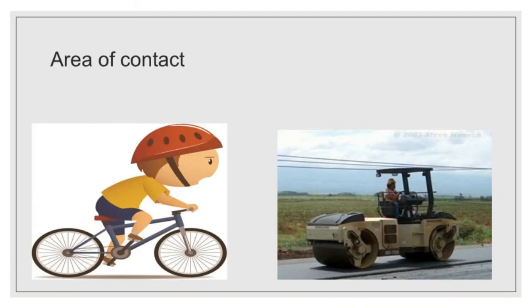The next factor is area of contact. For a given weight, the friction is directly related to the area of contact between the two surfaces. If the area of contact is greater, then the friction will be greater too. A road roller has a broad base, so it offers more friction on the road. But a cycle has the least friction, since the area of contact of the tire with the surface of the road is less.